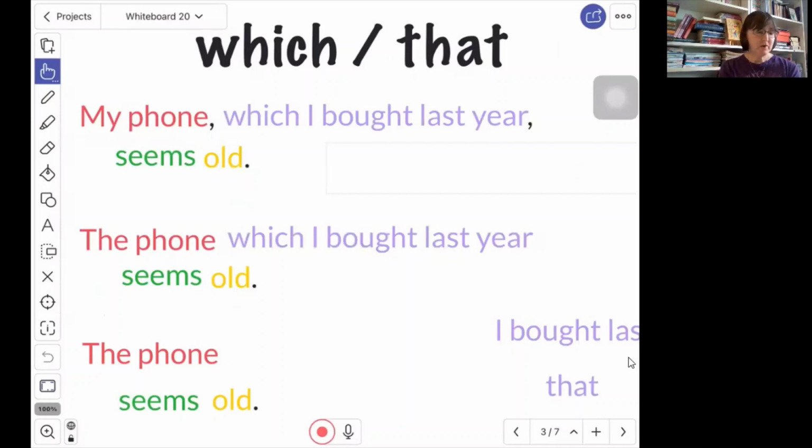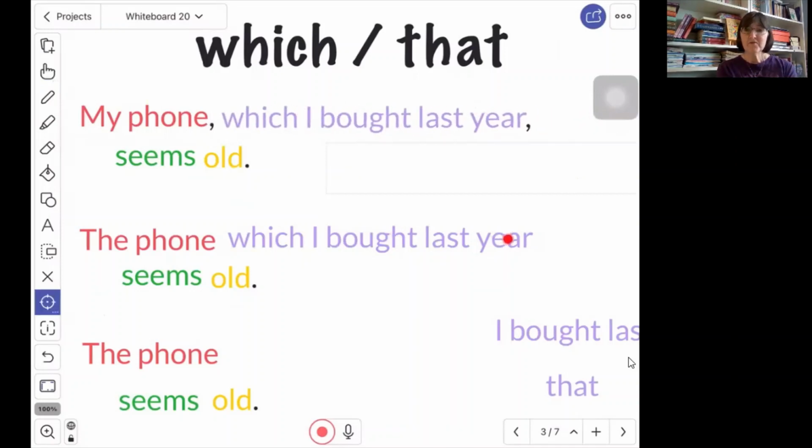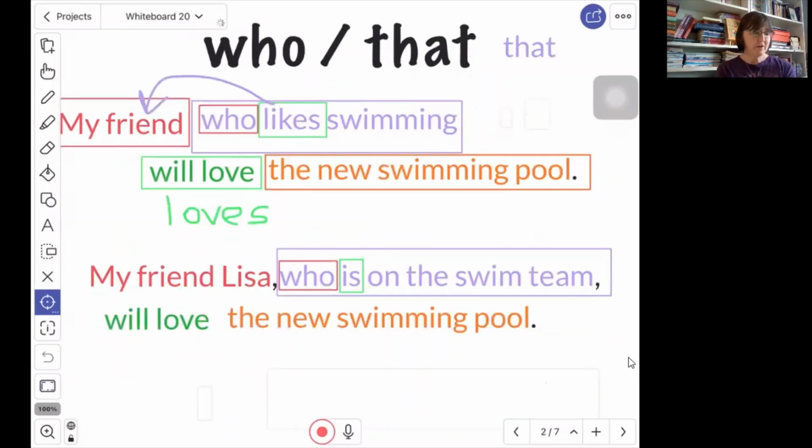But I want to show you here something different in this relative clause from the one on this page. When we looked here at who is and who likes, in these relative clauses, we find the verb and the relative pronoun is being the subject for that verb. Here's the verb and the relative pronoun is being the subject for that verb.